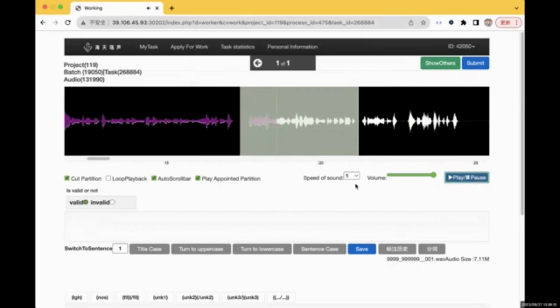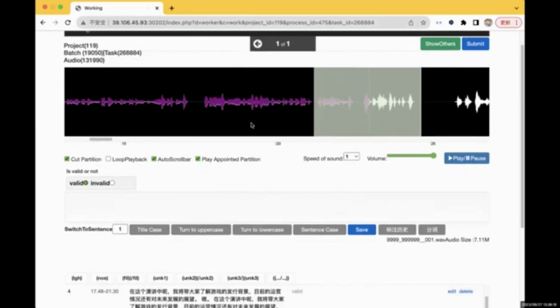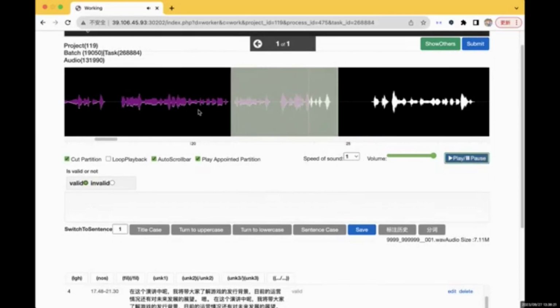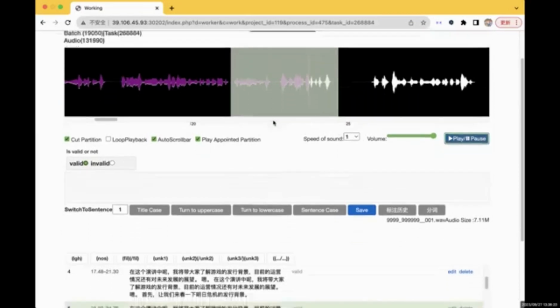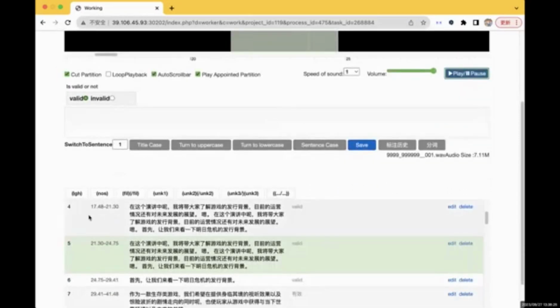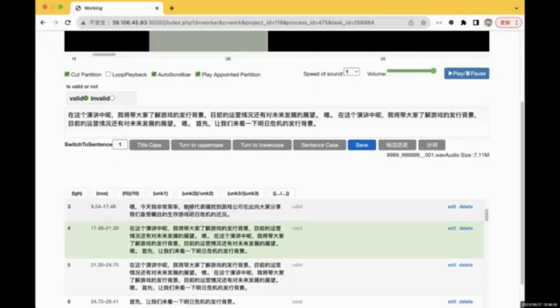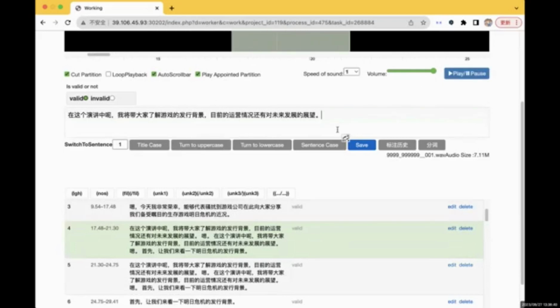What we have here is two segments that were earlier in one segment. And we can see here the length of the time is shorter, and we have two identical transcriptions here. You can edit it directly like this and click save. And if you don't do this, it's possible that you should rewrite the transcription of the second segment.